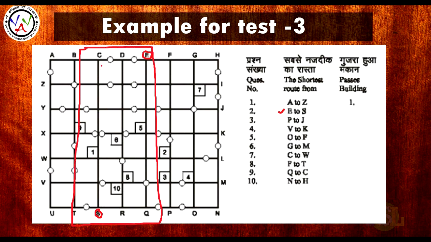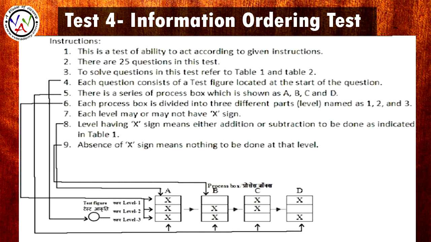From E we start directly to this location. From this location we go to 1, and from 1 we go to S. So this is the direction. The first building we come across is number 5, so the answer for this is 5. Like this, we are going to solve this test number 4.